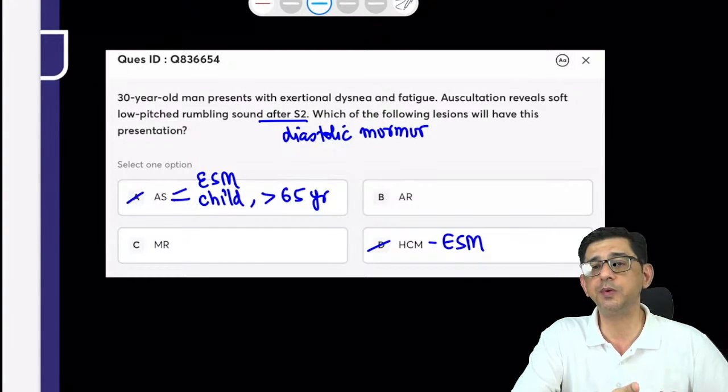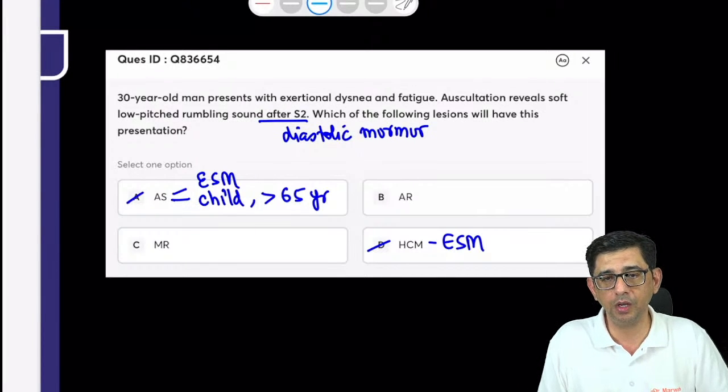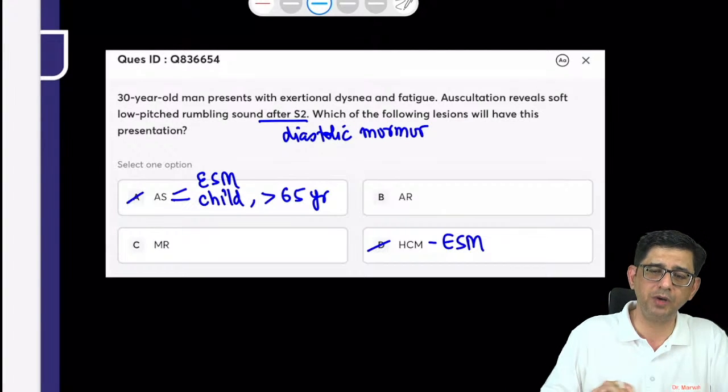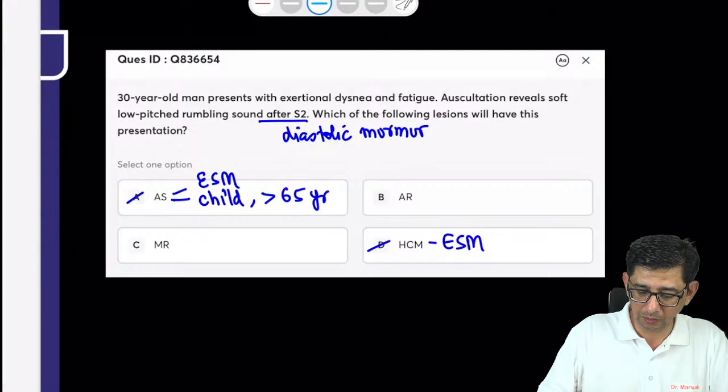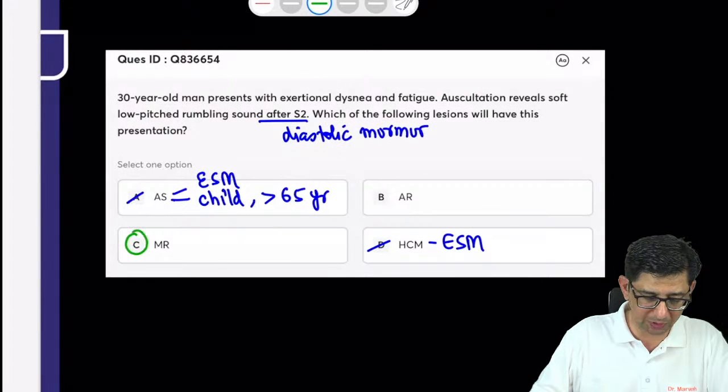Where is the sound heard more? For example, the murmur of mitral stenosis is better heard if you turn the patient to the left side, whereas the murmur of MR is better heard if it radiates to the axilla. That's because of pure physics, as blood is leaking. But the minimum information that I want you to understand is option number C.